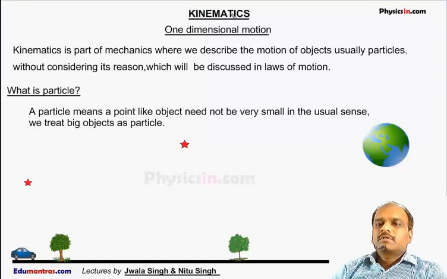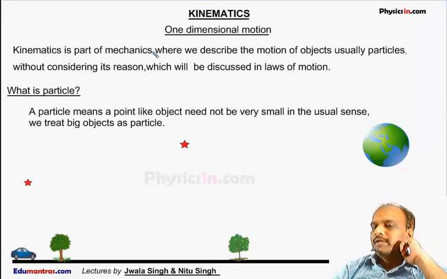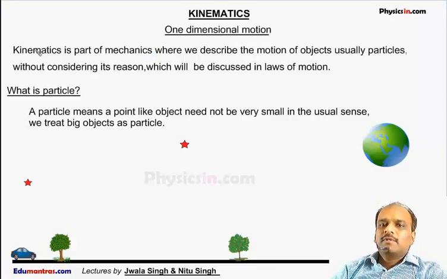The first chapter of physics is kinematics. In kinematics, we will discuss the motion of particles. Now, kinematics is the part of mechanics where we describe the motion of objects, usually called particles, without considering the reason why the motion happened. The reason will be discussed under the section called laws of motion.